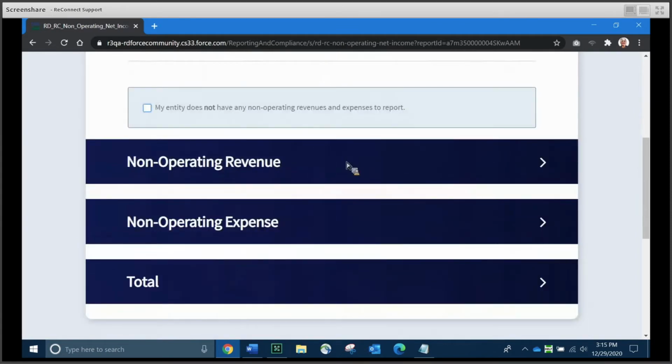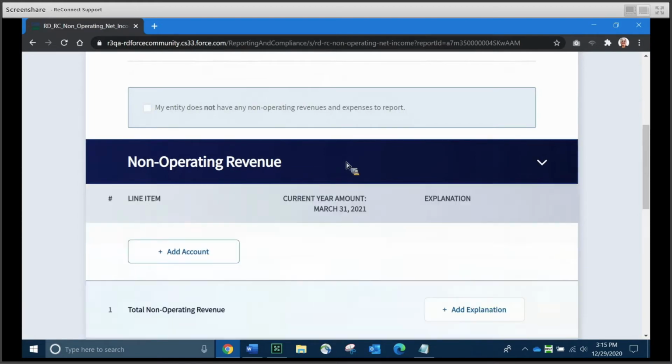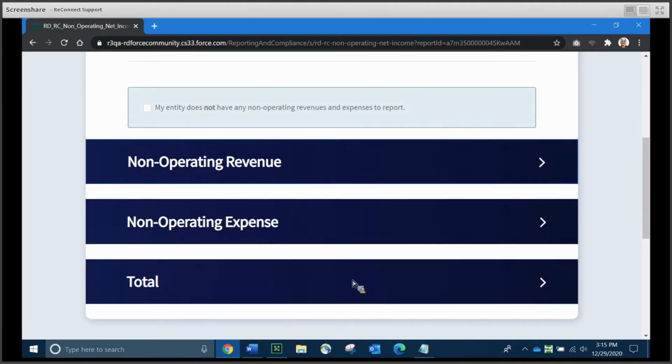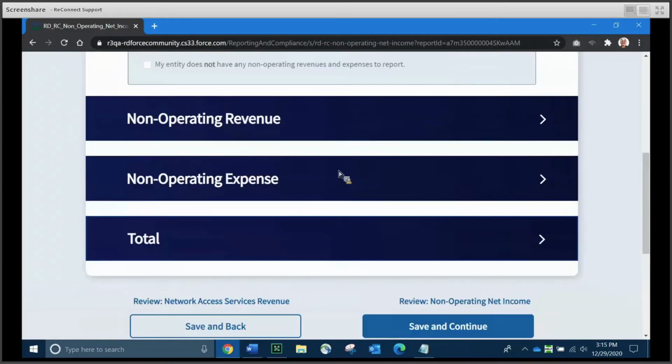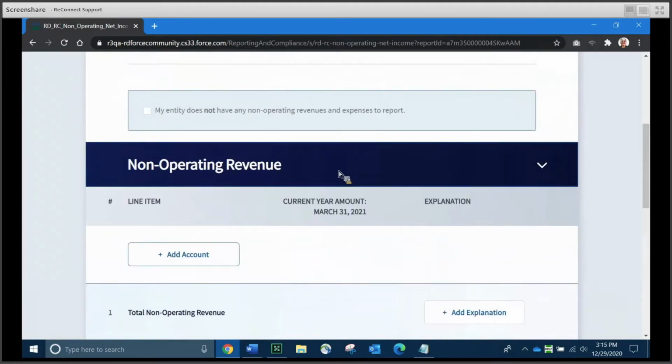I'm going to uncheck the box. These blue bars here, and you'll notice when I cursor over them, I get a little hand. They're actually clickable. Clicking on a blue bar is going to expand that section of the report. Clicking on it one more time is going to close it. And I wanted to just show you very quickly on this particular report, the bottom blue bar total is just going to do a running total for you in the middle column, which we'll see in a moment. And it also offers the opportunity to add an explanation, which I'll tell you a little bit more about in a moment. So suppose you have some non-operating revenue and expenses to report.